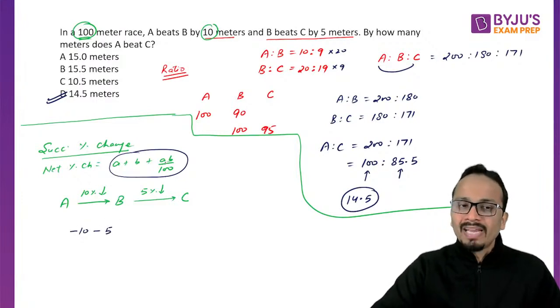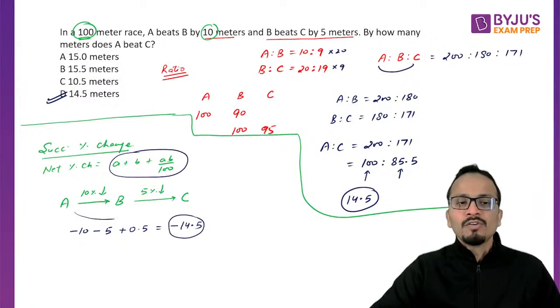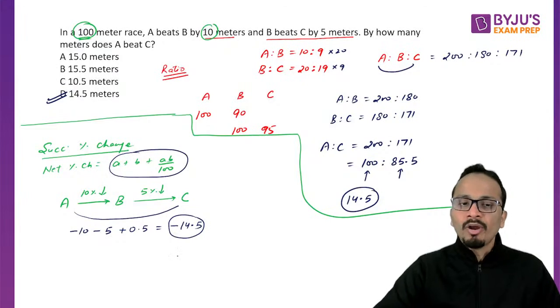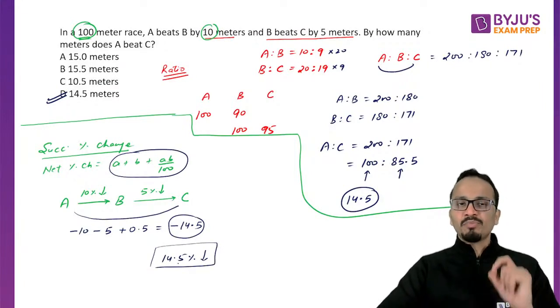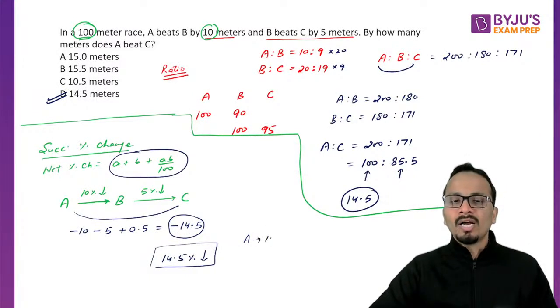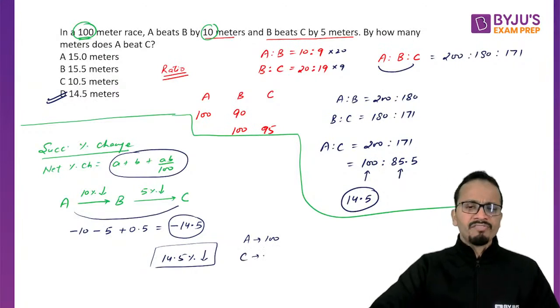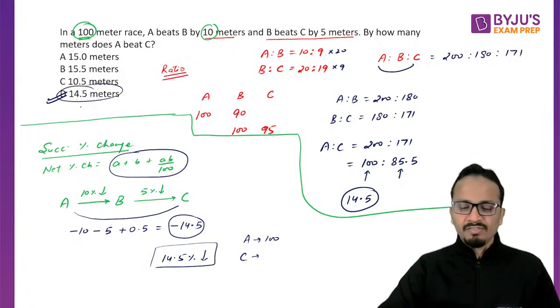Now minus 10 into minus 5 will be plus 50. Plus 50 upon 100 will be plus 0.5. And this answer will come out to be minus 14.5. So now you can say that the speed of C will be 14.5% less than that of A. So C will cover 14.5% less distance as compared to A. If A is covering 100, C will cover 14.5% less than that, and directly you can mark the answer as 14.5 meters.